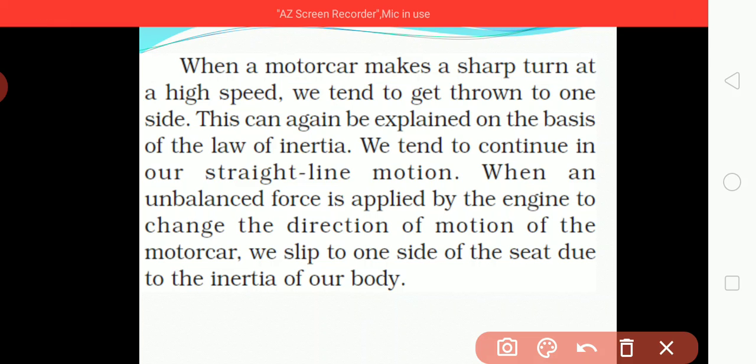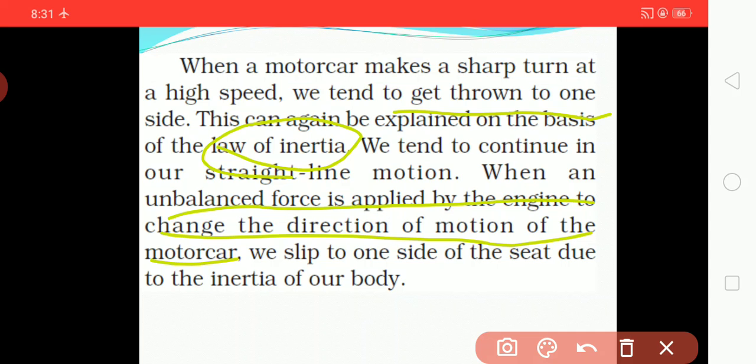Our body gets thrown to one side, and this can be explained on the basis of the law of inertia. We tend to continue in our straight line motion. When an unbalanced force is applied by the engine to change the direction of motion of the motor car, we slip to one side.